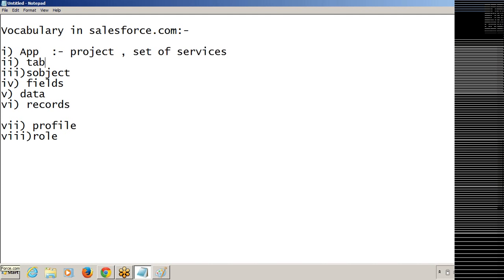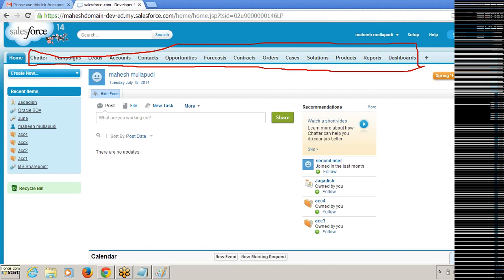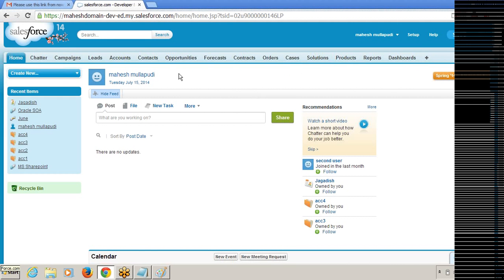So what is a tab? Where can you see tabs in Salesforce.com? These are all tabs. So what is the tab? Let me click on one tab. I'm clicking on this contacts tab. I clicked on it.